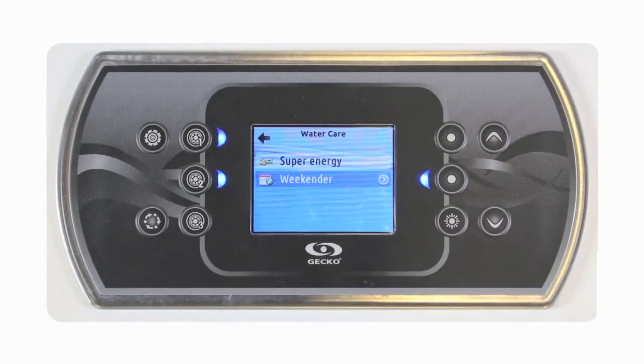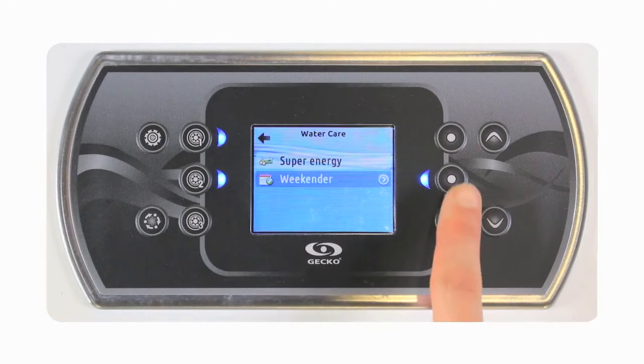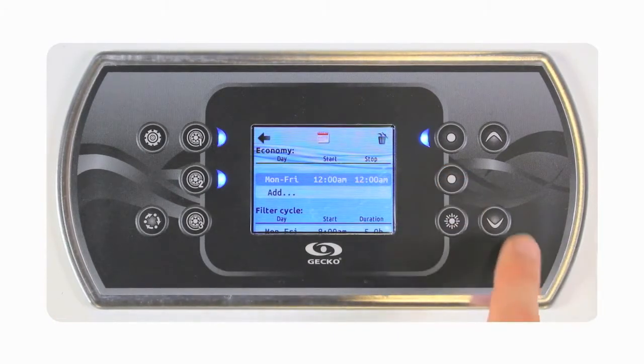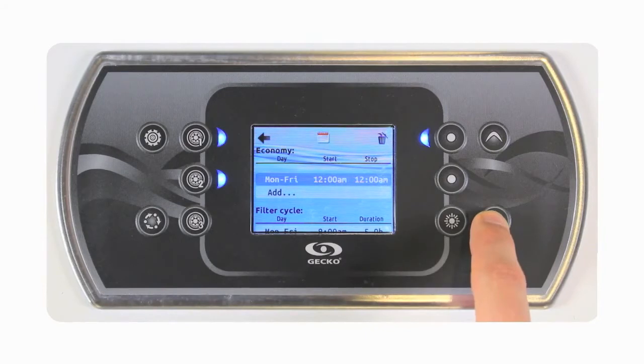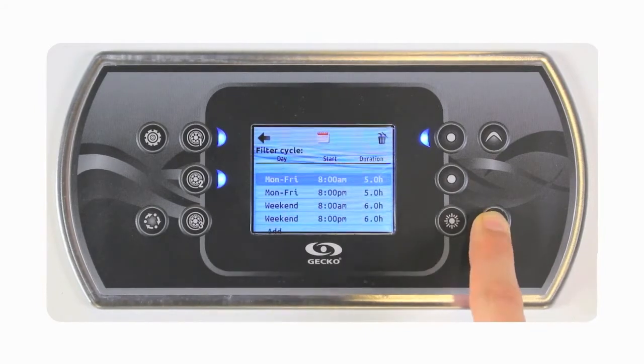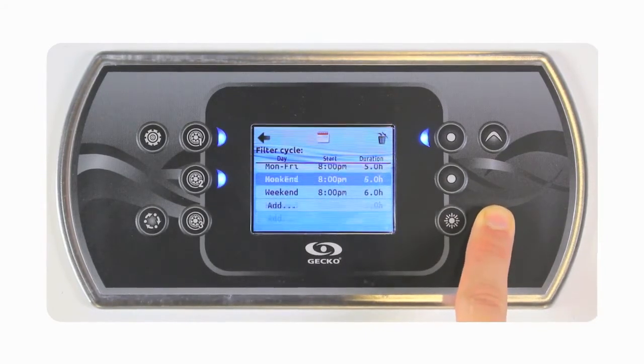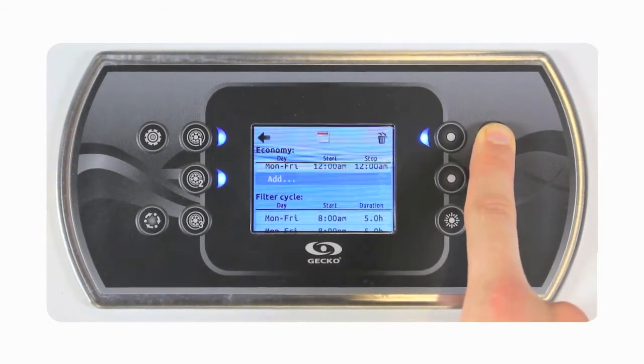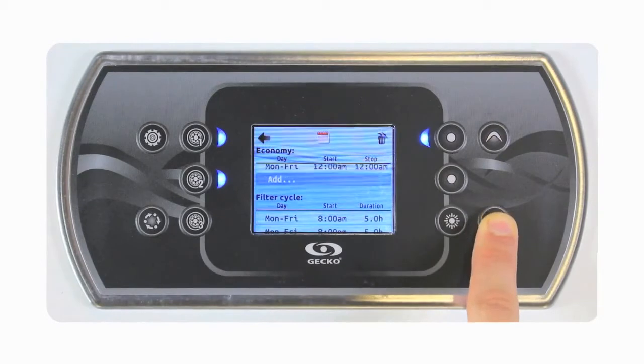Weekender is a mode that we use to try to save energy on weekdays while having normal configuration on weekend. In it we see that we have by default a 24 hours economy cycle every weekday but no economy on weekend. Also we see that we have 2 filtration cycles of 5 hours per day on weekdays and 2 cycles of 6 hours per day for weekend.